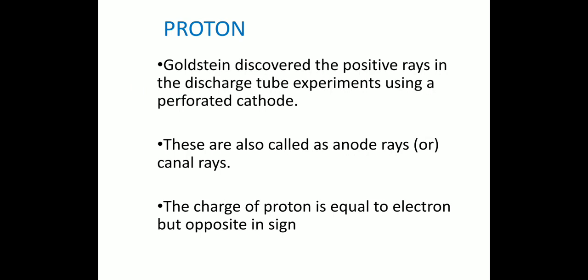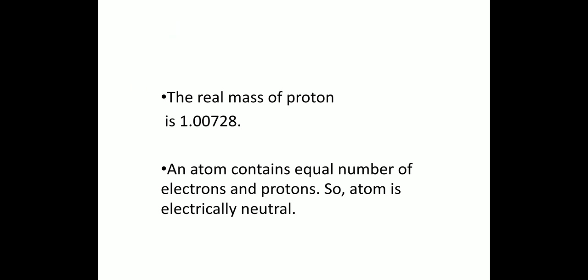The charge of a proton is equal to that of an electron but opposite in sign. The charge of a proton is +1 unit. This value is equal to +1.602 × 10^-19 coulombs or +4.8 × 10^-10 electrostatic units.